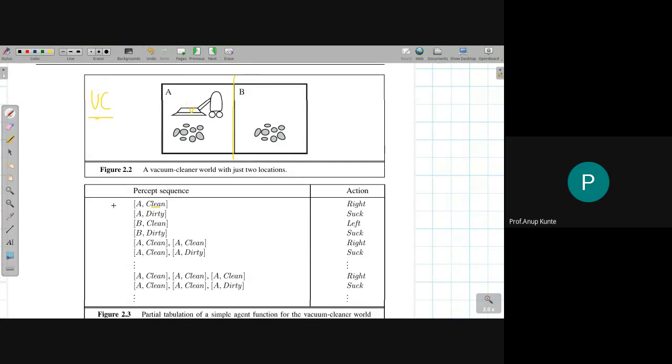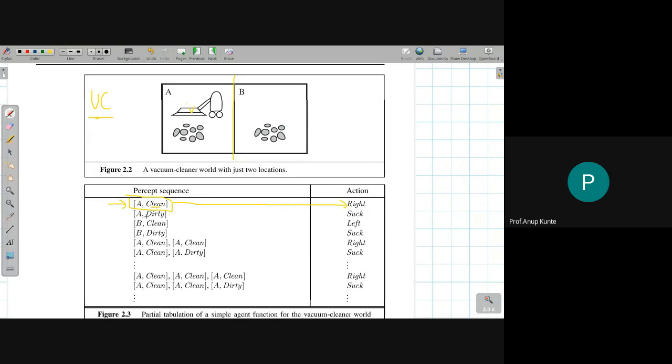This particular thing is the percept sequence. So currently the robot is in room A. So it can perceive which room it is in. And it can perceive whether the room is clean or not. ये जो चीज है ये current percept है, A comma clean. So if you are in room A and the room is clean, what should the robot agent do? The robot agent should move to the right side because A is the room on the left hand side. So the action corresponding to this percept is move right.